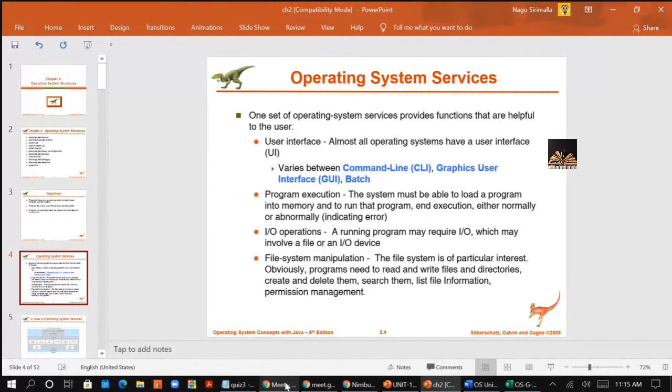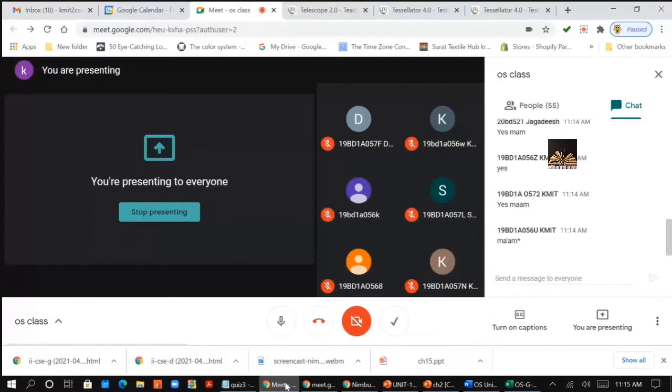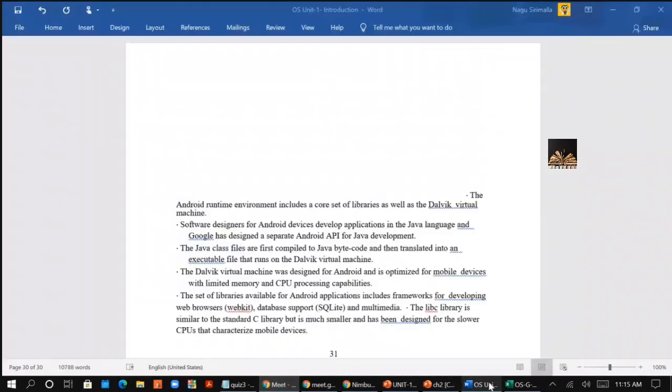I am reading them out. The first one is user interface. Just take down the 9 services. The first one is user interface. The second one is program execution. Otherwise, I will show you here.